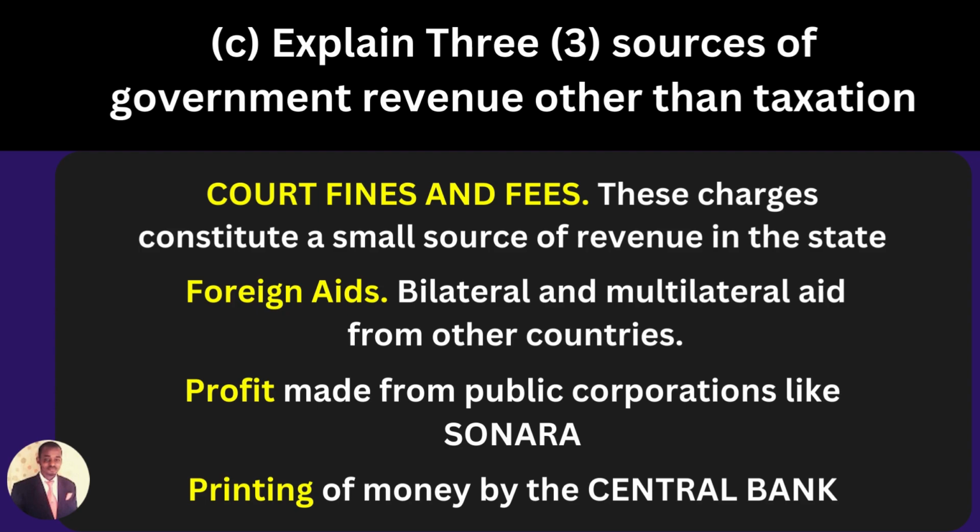Second one is foreign aid, bilateral and multilateral aid from other countries. So the government of a country can make money when other countries give aid to that government. Profit made from public corporations like Sonara. So any public corporation in the country is one of the ways that the government makes money. They can also make profit through the central bank. So those are the three sources of government revenue other than taxation.